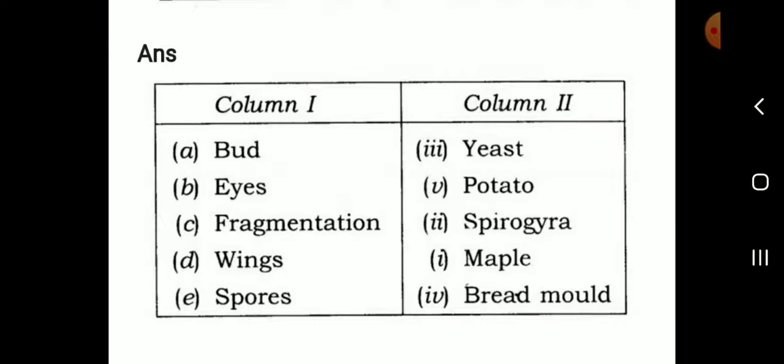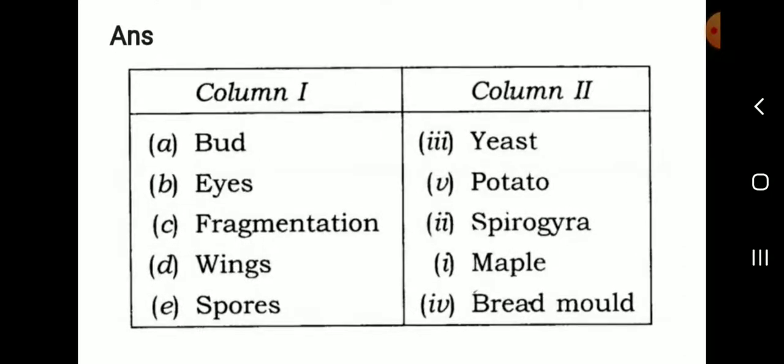The next, match the following. Bud, the answer is yeast. Then eyes, potato. Do you remember, students? Fragmentation, spirogyra. Wings, maple. Next is spores, bread mold.